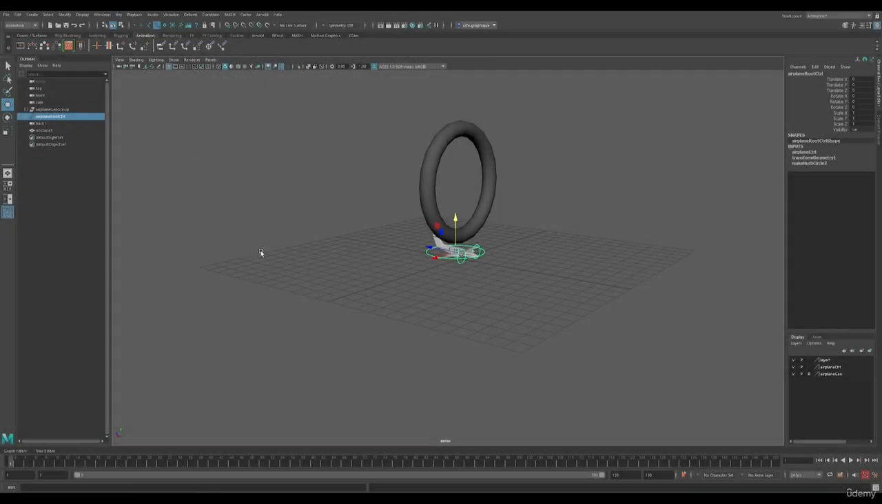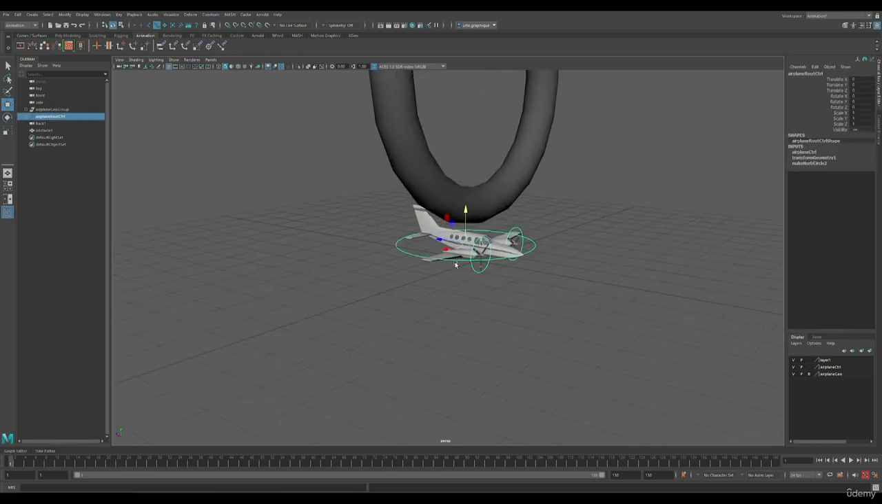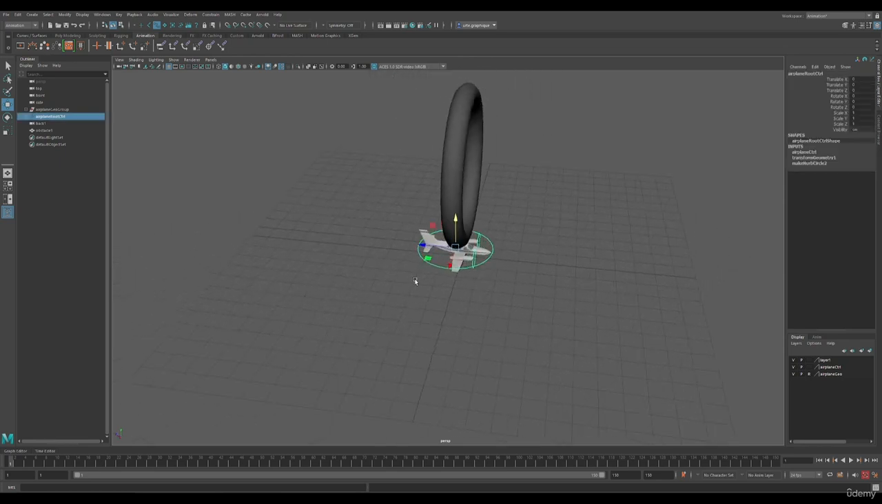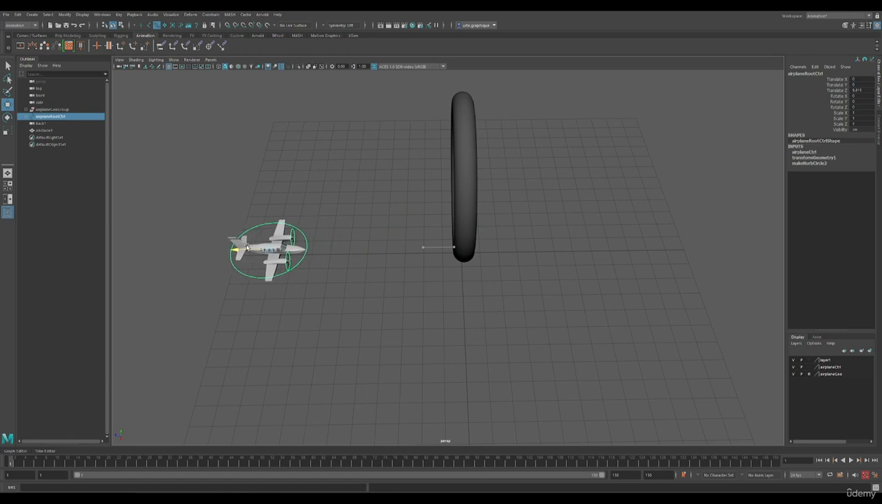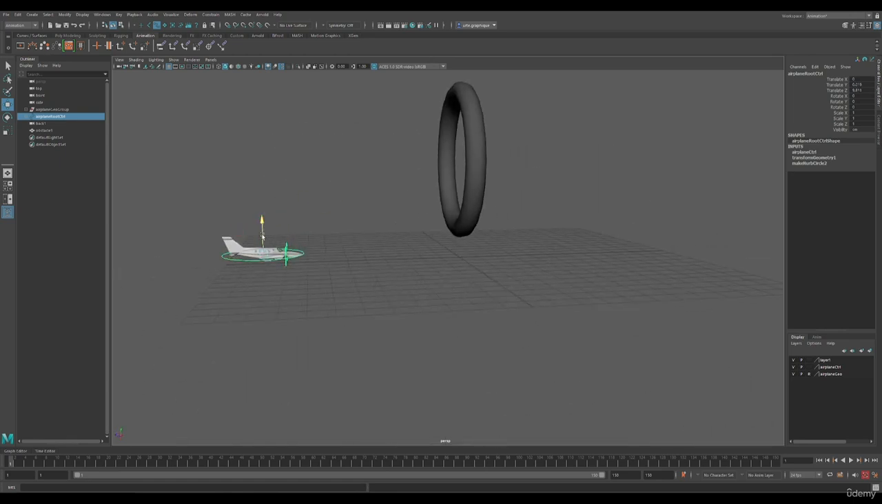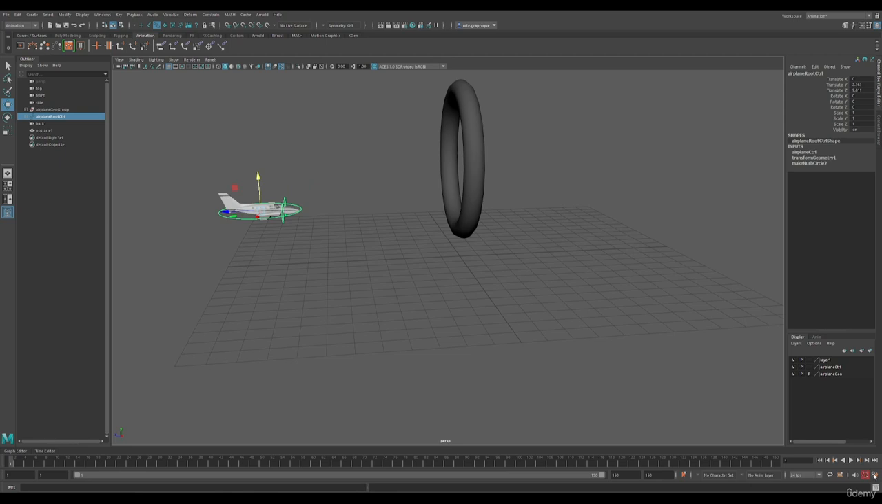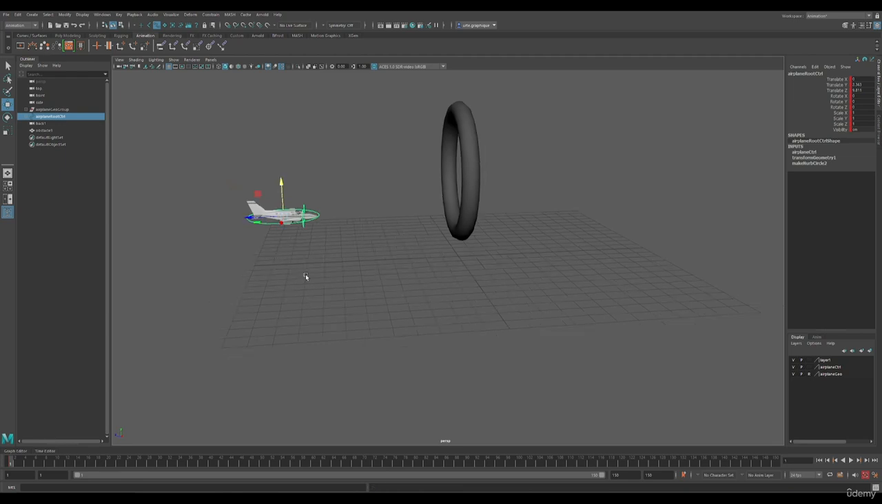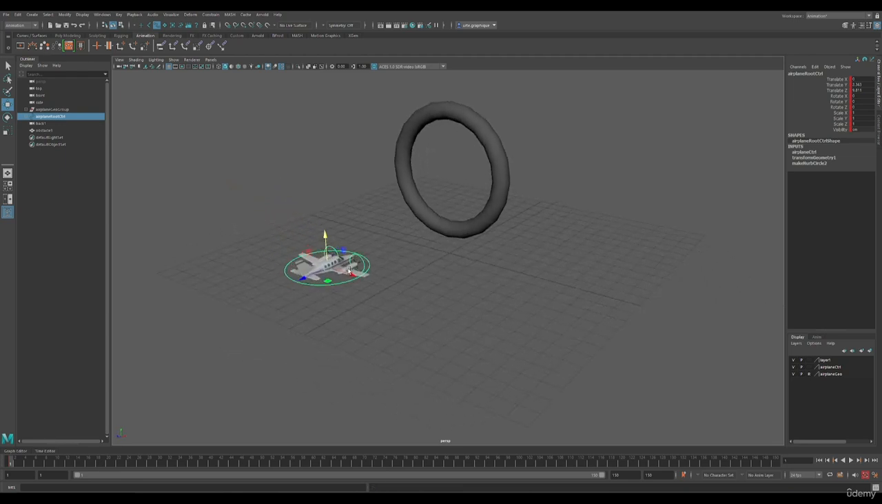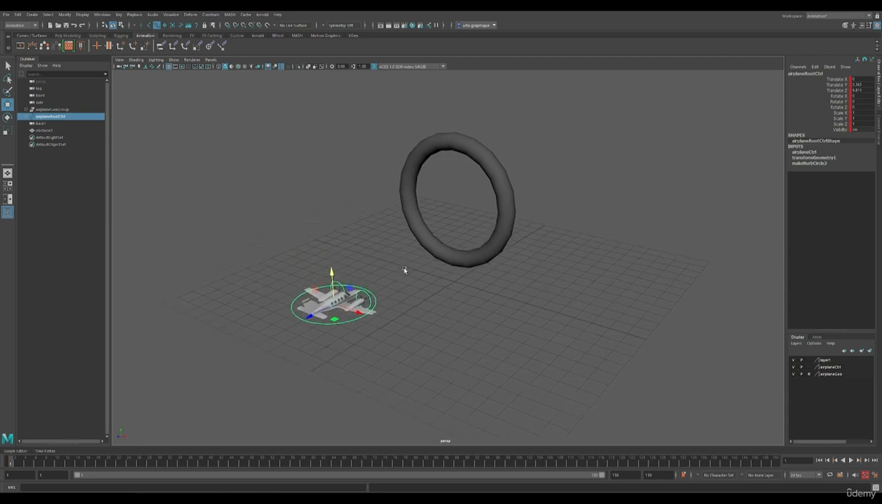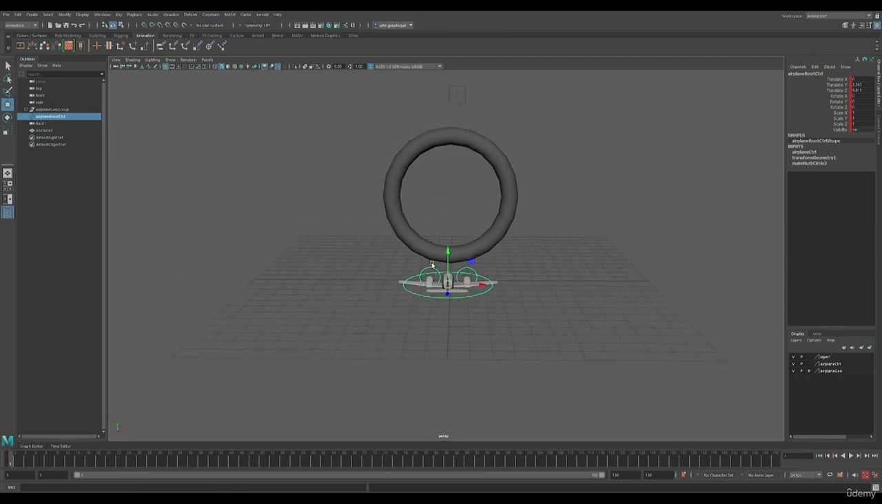Finally, we are ready to start animating. Let's select the root control and move the airplane to its starting position. Make sure that you have Auto Key turned on and set your first keyframe. I'm going to start animating straight ahead, moving the plane and setting its main positions, and later I'll go back to it and add some in-between poses if needed.